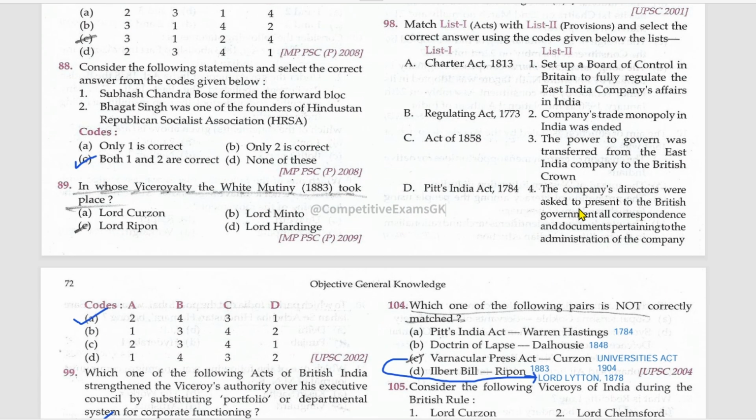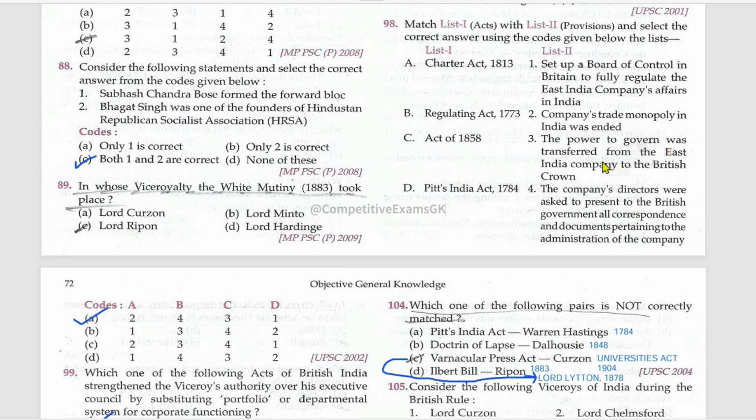Another matching. Charter Act 1813: the Company's trade monopoly in India was ended. The Regulating Act 1773: the Company's directors were asked to present to the British government all correspondence and documents pertaining to the administration of the Company. Act of 1858.